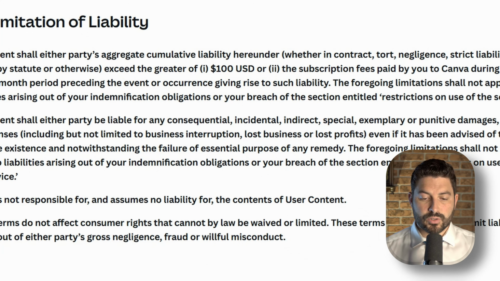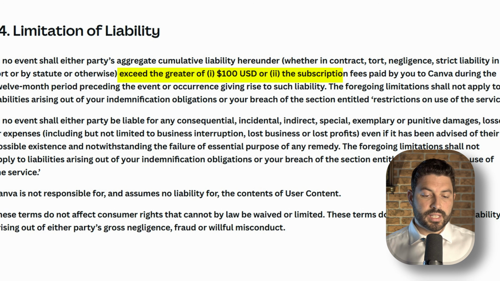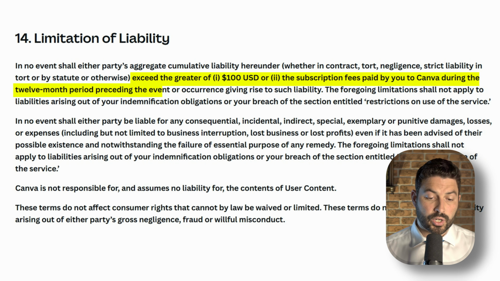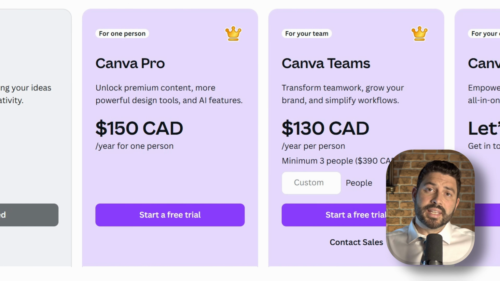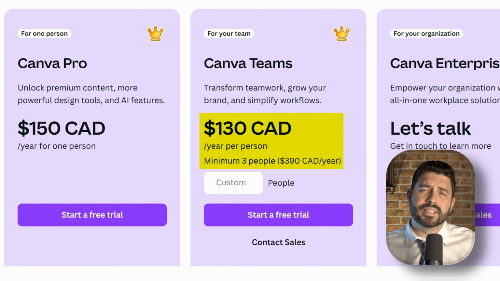Second, I would like to underline the limitation of liability. It's a little under what I would expect for small businesses. As you can see here, basically for contract breach, it should not exceed the greater of either 100 USD or the subscription fees paid by Canva during the 12 months preceding the event or occurrence giving rise to such liability. Usually you would just like to have the contract value for the past 12 months, but here it's really capped at $100. If you take a look at Canva's pricing, it's going to be fine up to the Canva Pro user, but then if you have a growing team, things might get a little disproportionate here.